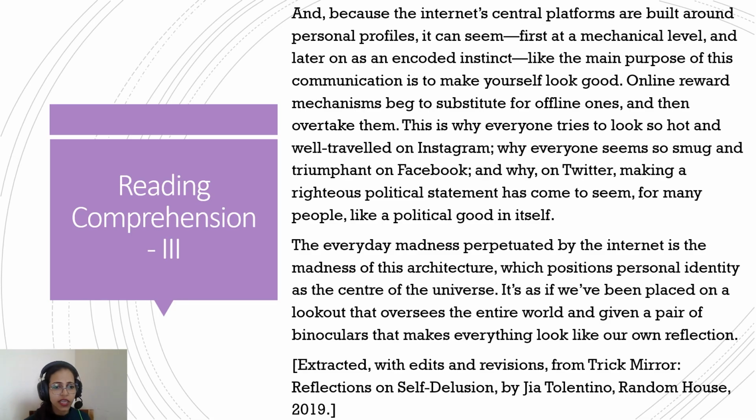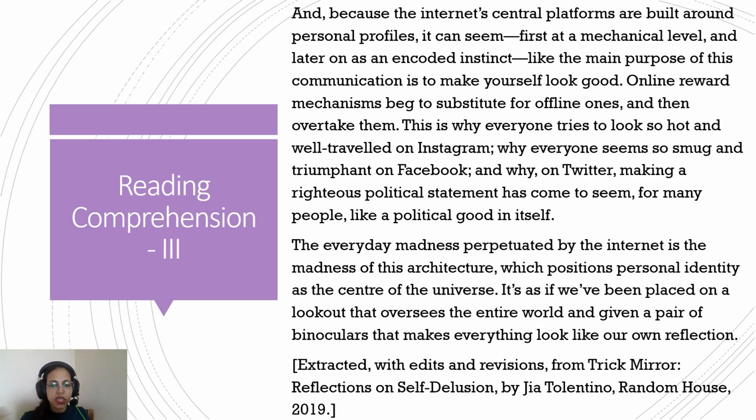So basically, online rewards like likes, comments, retweets and all those things eventually begin to replace real life values such as praise and compliments. These were just some reactions online, but eventually they grow so much in importance in individuals' lives that they begin to feel like real world values, like somebody complimenting you. It's something as real as getting a compliment from a colleague in real life. So there's a difference, but eventually it takes over.